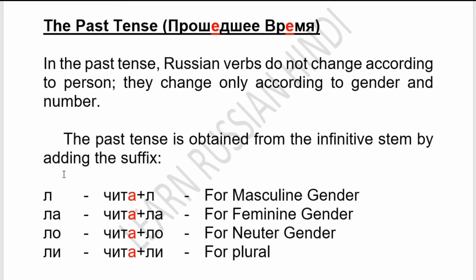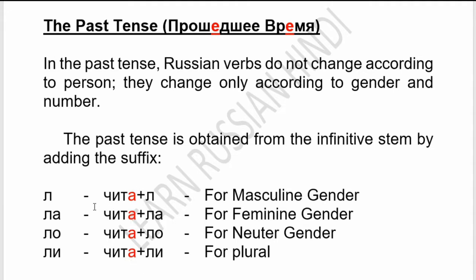For example, for masculine gender, the suffix is l. So chitat, the infinitive, becomes chital, we add l. Chital. For feminine, la: chitala. For neuter, chitalo, chitali, but we will read according to the stress.